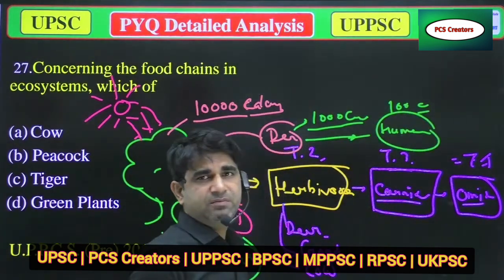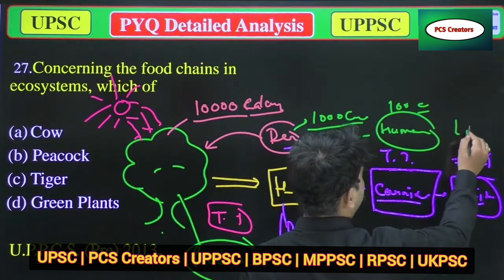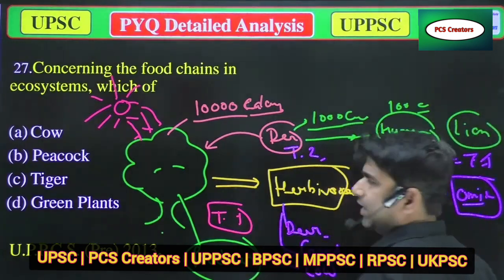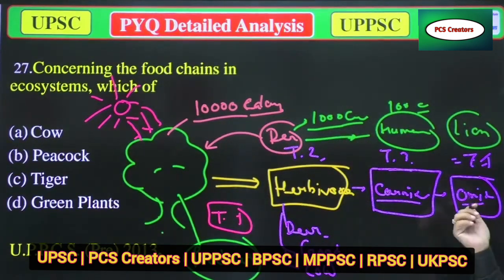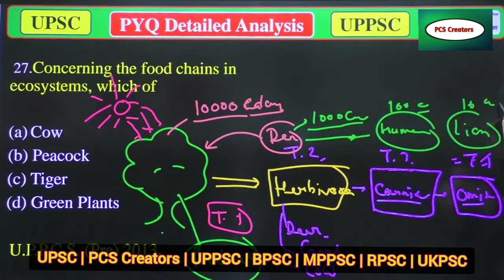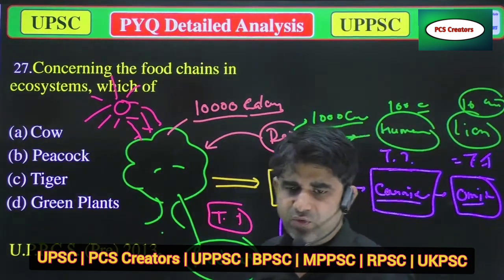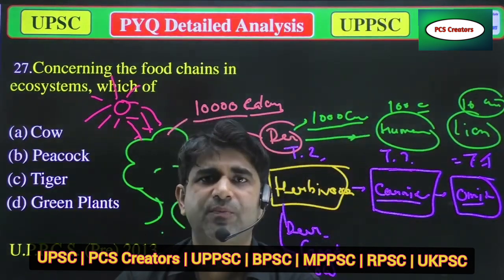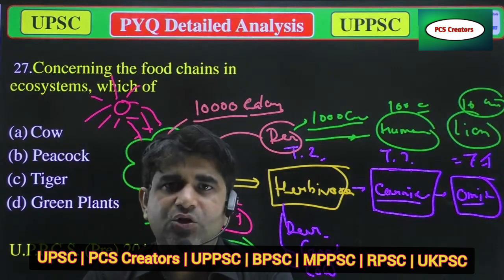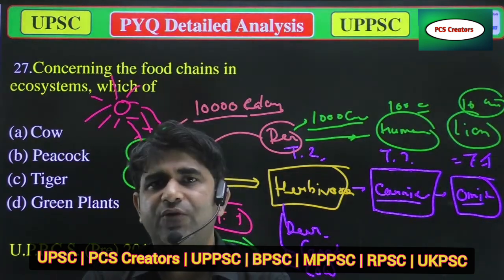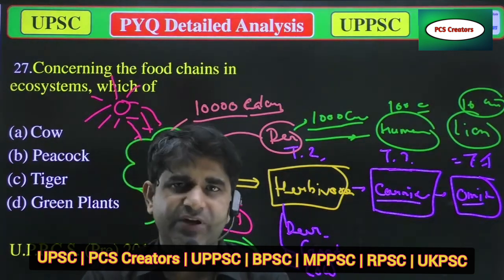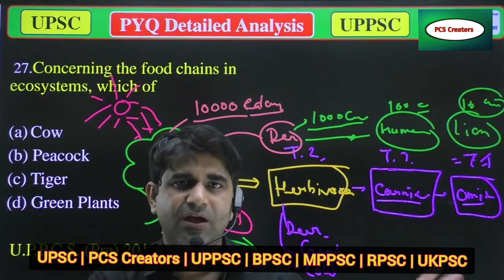And if a lion eats it fully, only 10%, meaning 10 calories of energy, will go in the body of that lion. So when food in the form of energy is transferred from one trophic level to another, only 10% of energy is transferred. I hope you understand it.